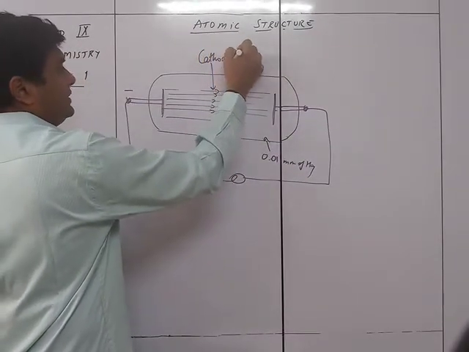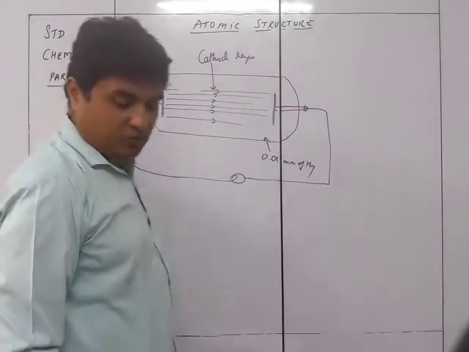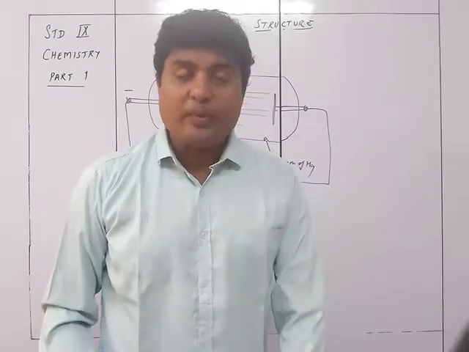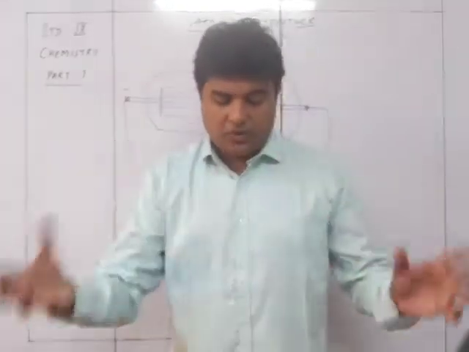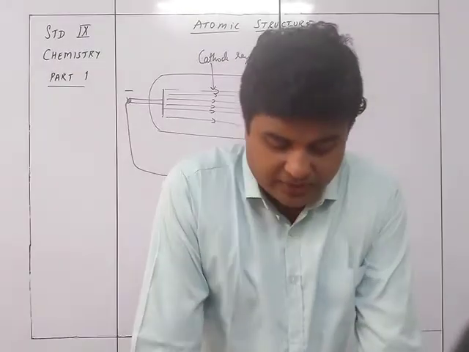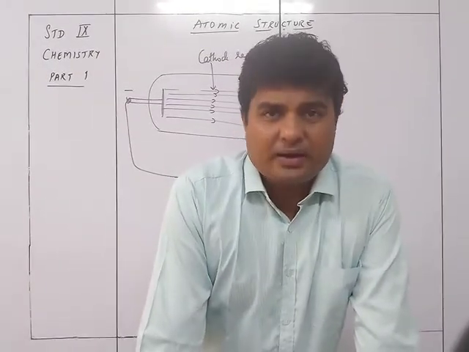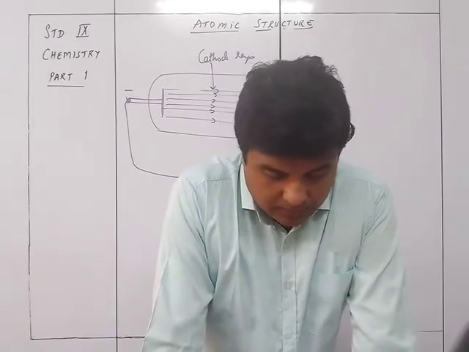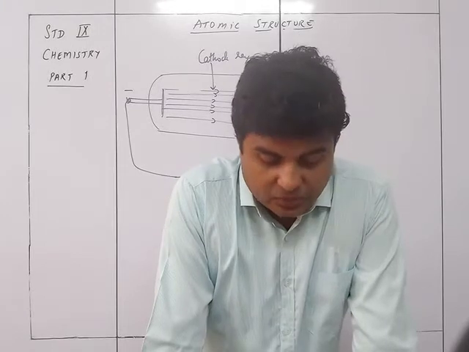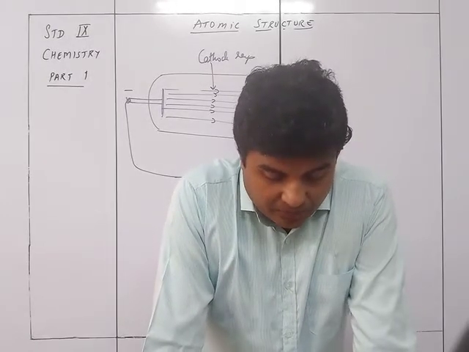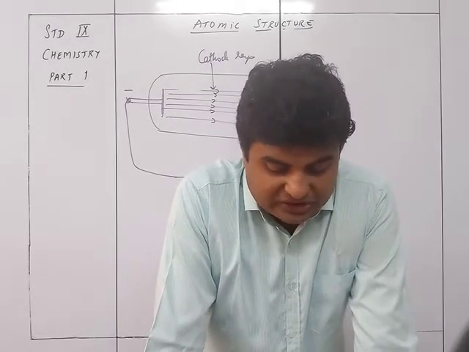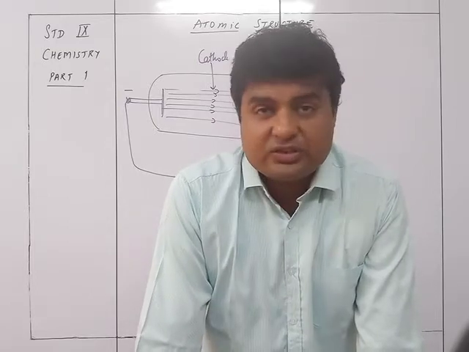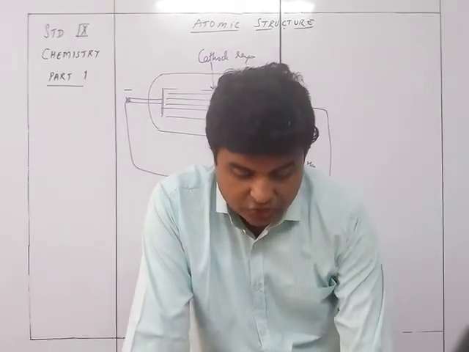So these rays are cathode rays. The cathode rays were formed when we create a vacuum inside a discharge tube and connect the positive and negative terminals to a battery, or you can say to a supply. When an electric discharge is passed through the discharge tube, the discharge is nothing but the power supply.